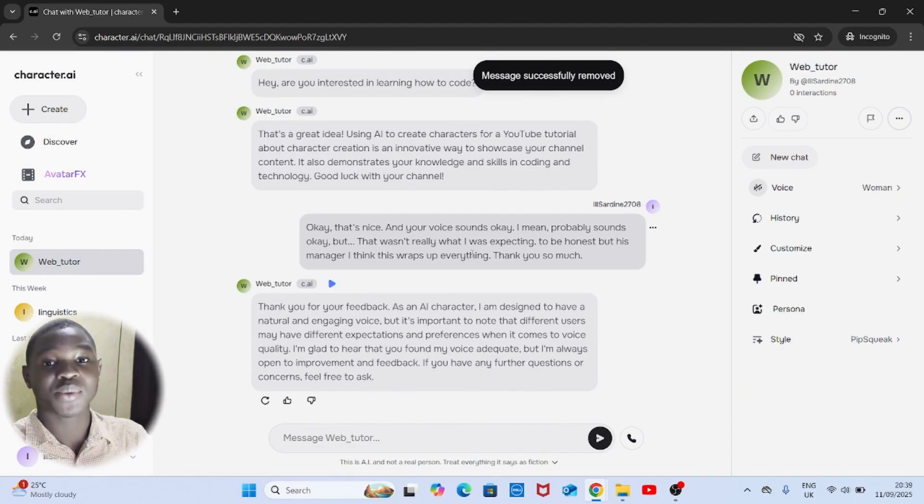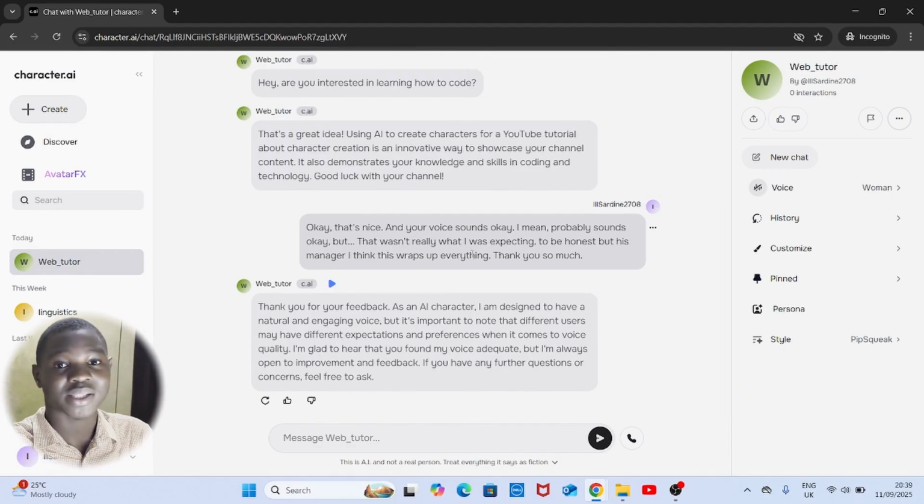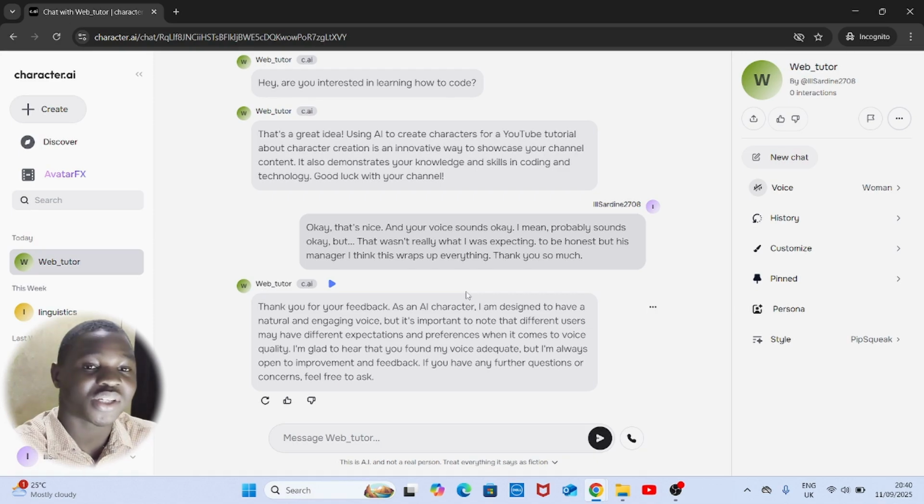So guys, anyways, this is how to use character AI to create your own AI models so that they can serve for anything you want. I did this one for coding as a tutor. You can do this one for your relationship if you have a babe. You can do this one for anything basically. You can do it for school, for studying. The AI is wonderful, so I just decided to share it with you.